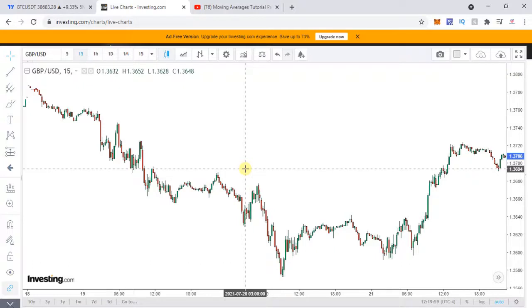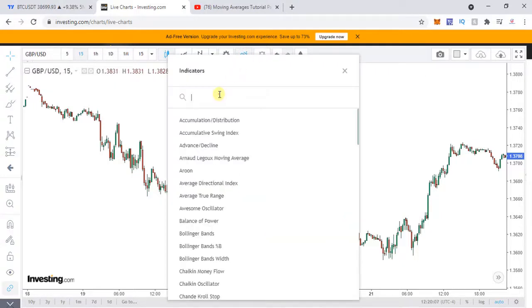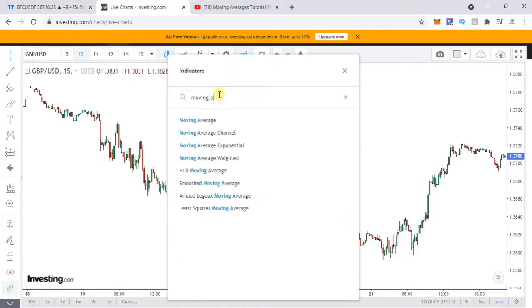For that, you just need to log in to investing.com, which is our place where we learn everything. Go to the indicator section and choose the indicator moving average. Now, as I mentioned, we will always be using moving average exponential. The reason I've already explained. So I'm going to select 3 moving averages over here: 1, 2, and 3.